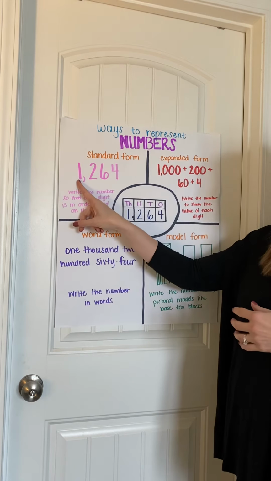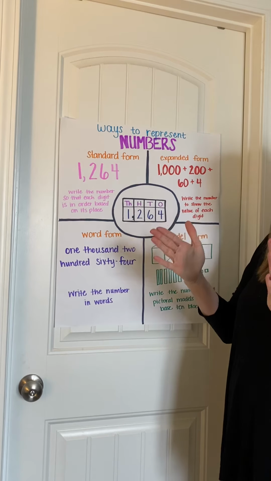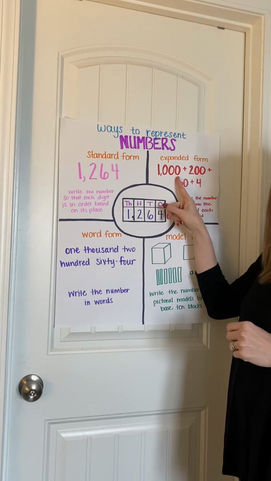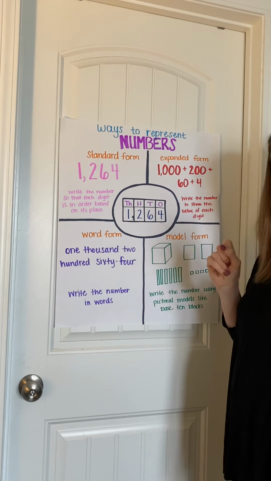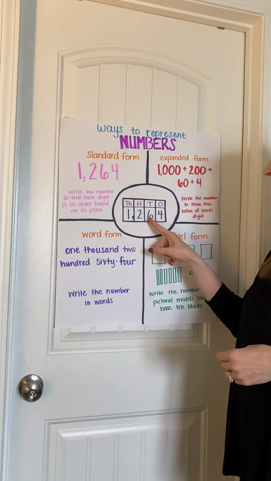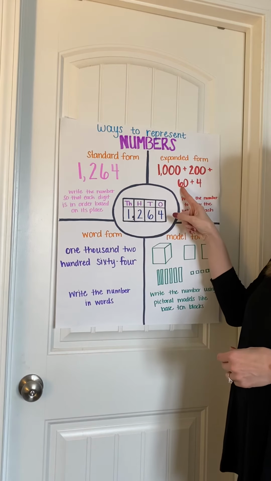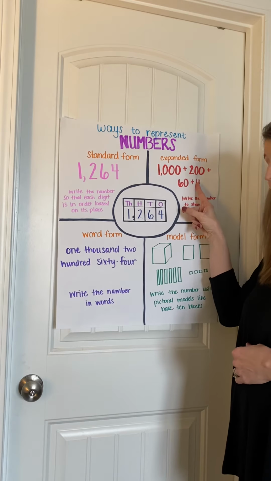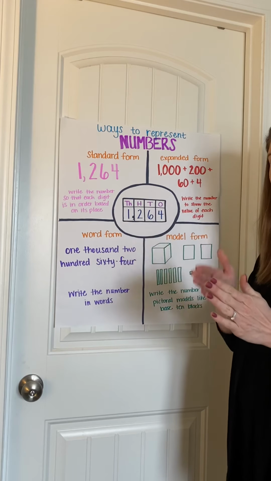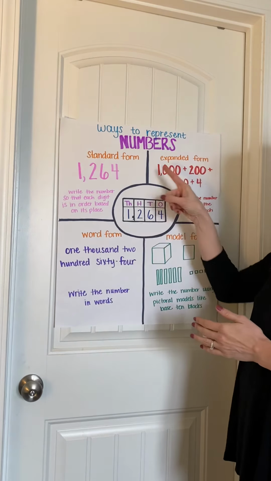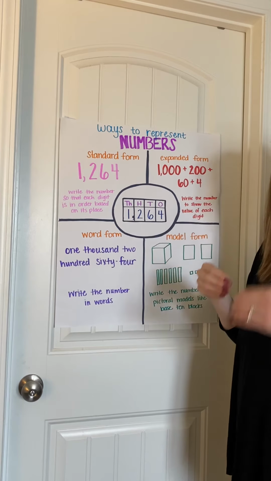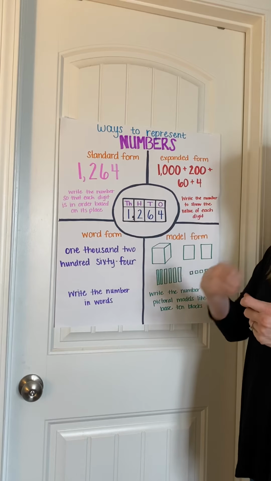If I have a $1,000 bill, if I have one of those, then I have $1,000. If I have $100 bills, I have two $100 bills, I have $200. If I have 6 $10 bills, I have $60. And if I have 4 $1 bills, I have $4. When I add all of those different types and denominations of money together, I have $1,264.